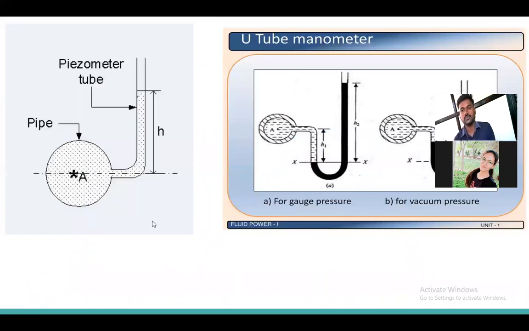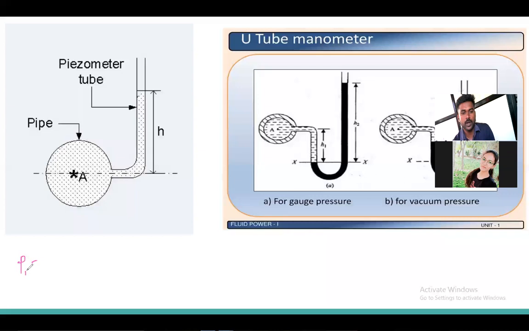So see, this is the first condition, that is simple U-tube manometer. In that, the first one is the piezometer and the second one is the U-tube manometer. Simply, how can we calculate the pressure? Suppose for this figure, how can I calculate the pressure?